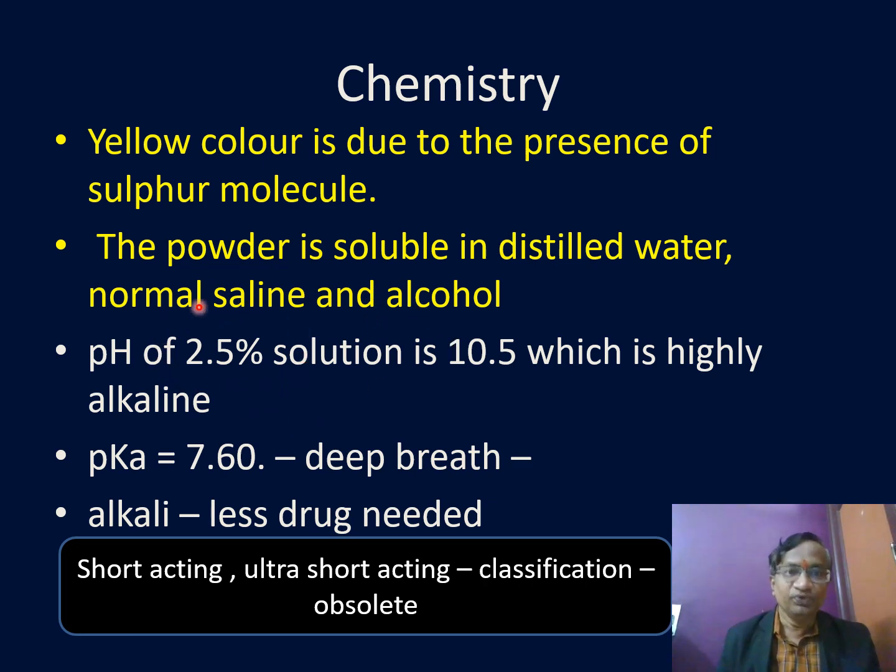See here, 2.5% solution, pH is 10.5, which is highly alkaline. The pKa is 7.6. If you have alkalosis, less drug is needed. So again, 2.5% means 25 milligram per ml, and this pH is 10.5, which is highly alkaline.